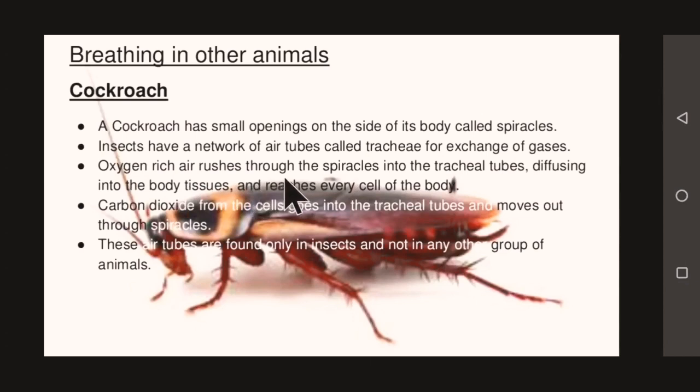Oxygen-rich air rushes through the spiracles into the tracheal tubes, diffusing into the body tissue and reaching every cell of the body. Now carbon dioxide from the cells goes into the tracheal tubes and moves out through the spiracles. These air tubes are found only in insects and not in any other group of animals. So this point should be noted.